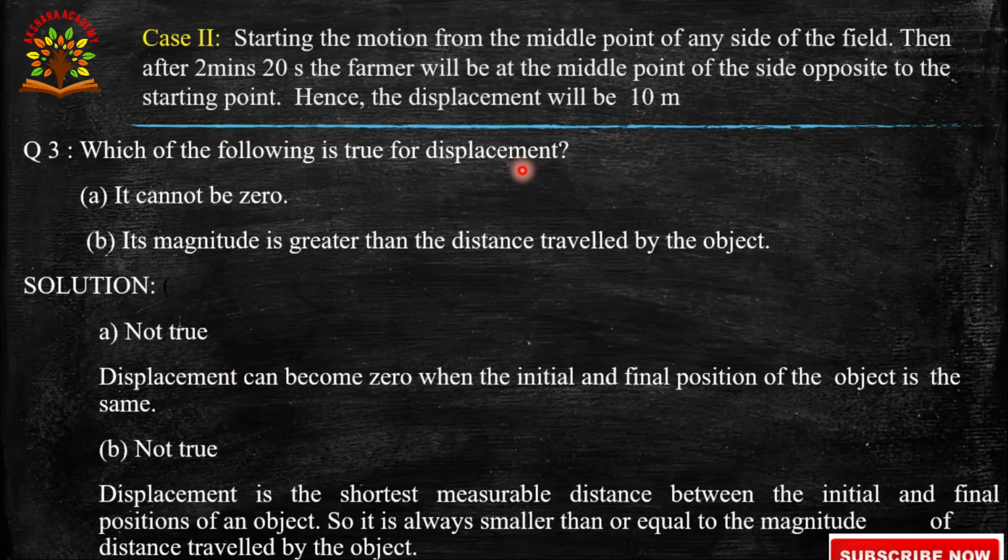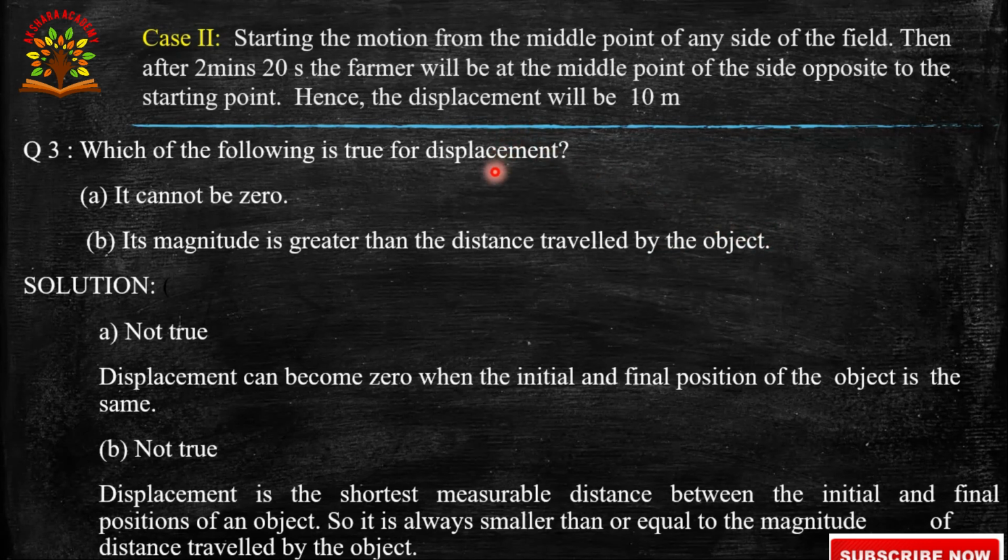Why? Because displacement is the shortest distance between the initial point and the final point. If the initial and final point are the same, then displacement is 0. So the statement is false. Let's come to the second one: its magnitude is greater than the distance travelled by the object.